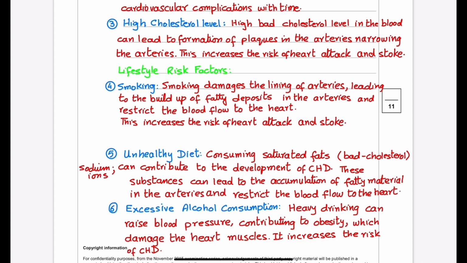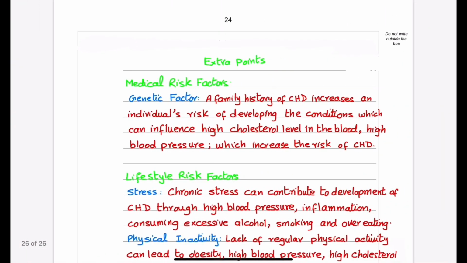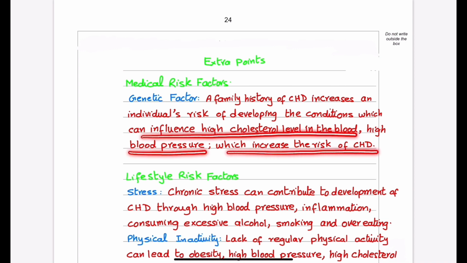I also use some other options here, which I already discussed. One of them is a medical one, the genetic factors. A family history of CHD increases an individual's risk of developing conditions such as high cholesterol level and high blood pressure, which can increase the risk of CHD.